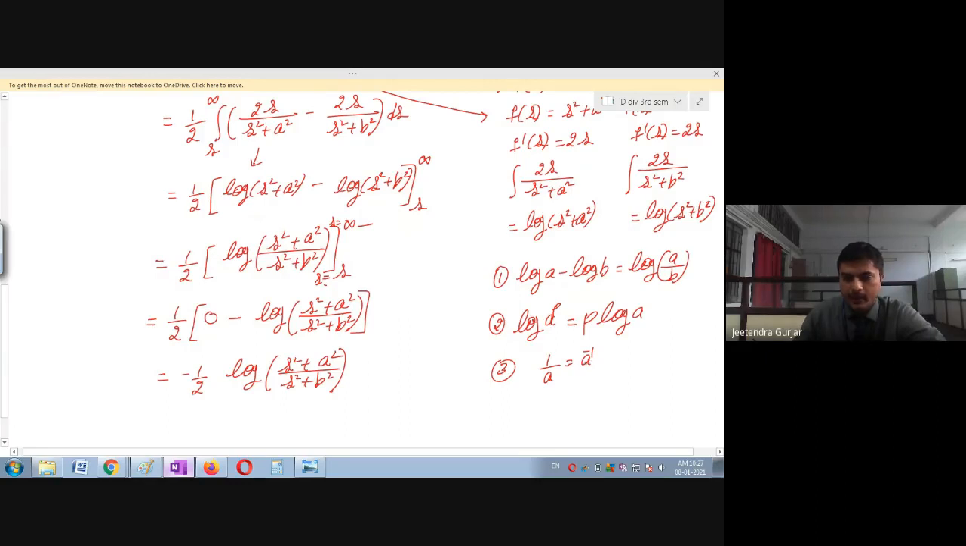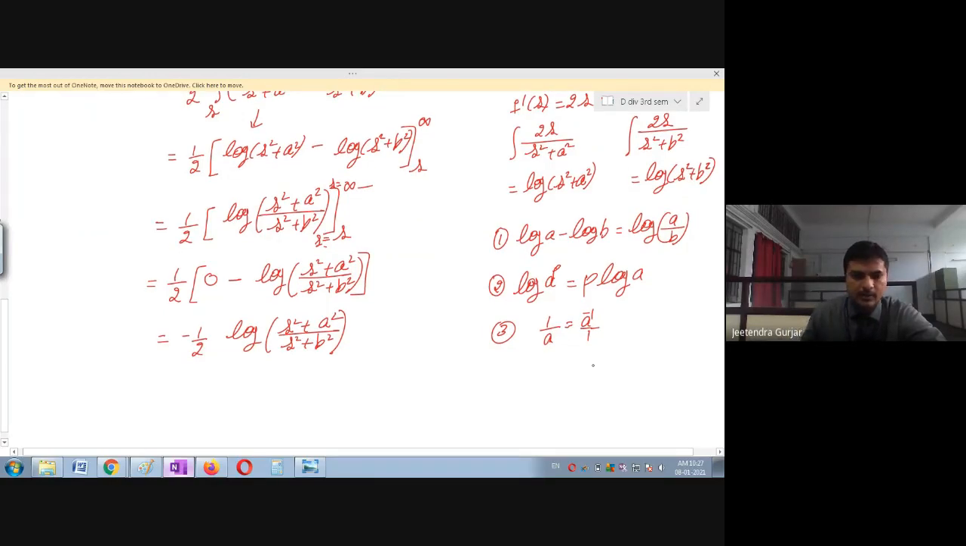It means whatever is in the numerator will become denominator, and whatever denominator is there will become numerator. So this is divided by 1. If nothing is there it means it is 1. So you can see 1 will become numerator and a will become denominator if you take the inverse. Is it clear? So I can use the second property of log. So this is going to become log of s square plus a square divided by s square plus b square, the whole raised to minus 1 upon 2.